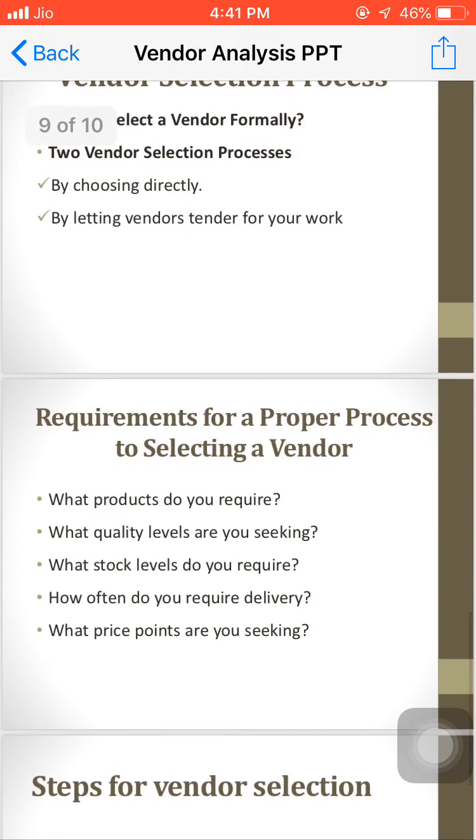The next part is the requirements for a proper process of selecting a vendor. Now, what products do you require? The requirement has to be conveyed to the particular supplier or to the particular market, then only will we be able to analyze and select the exact vendor. So what products do you require is the first question. Then second is what quality levels are you seeking. Then third is what stock levels do you require.